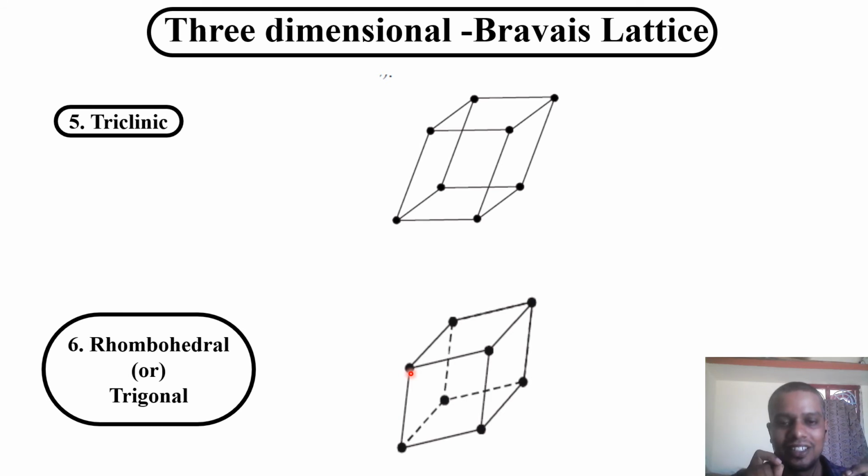So that's why it is called simple rhombohedral. Why we are not having base center or body center rhombohedral? If you make that, you can't repeat the structure, or it will fall into some other structure. That's why we can't make it. Only the simple rhombohedral is allowed here.